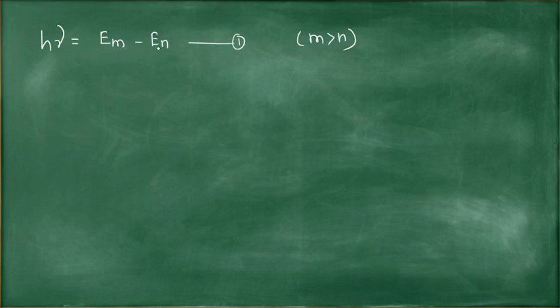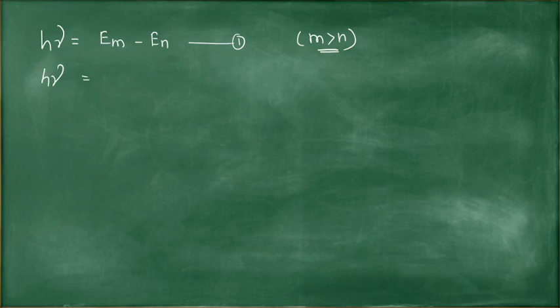The energy difference between two orbits, Em minus En is equal to h nu. This is the equation of Bohr's third postulate. M is greater than N because outer orbit has greater energy than inner orbit. So put the expressions for energies by considering mth orbit and nth orbit.